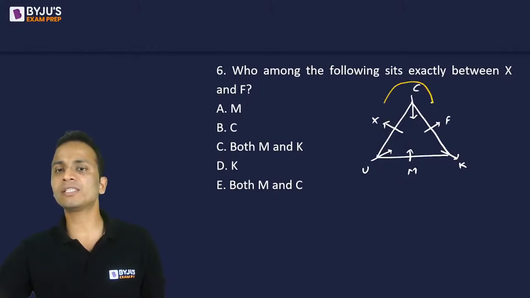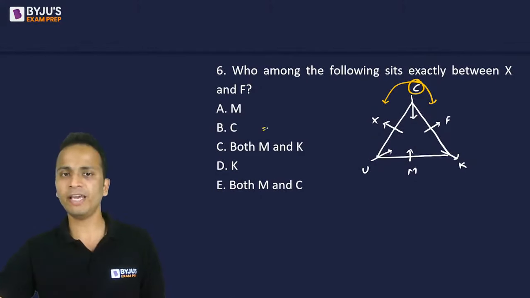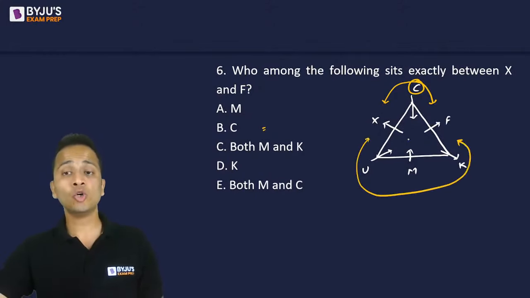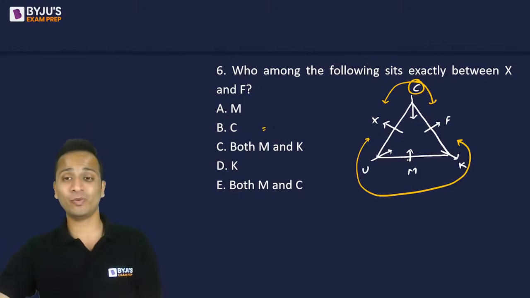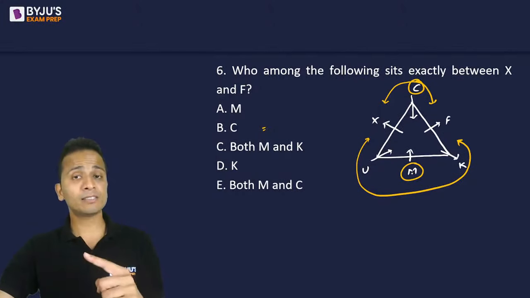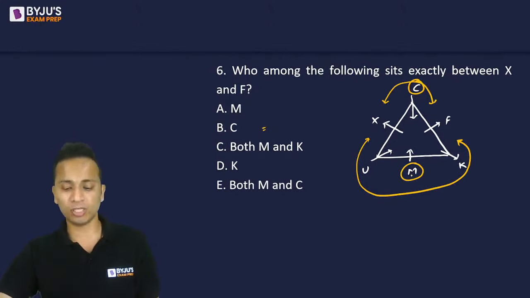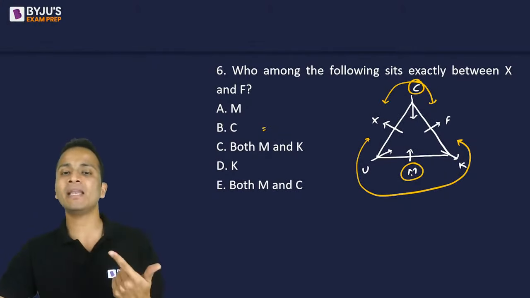So if I look at this direction, I can say that C is sitting exactly between X and F. Fine. But from the other side, who is sitting exactly between X and F? On the other side, there are three people, and I can say that M is also sitting exactly between X and F. Since the direction in which we'll have to check was not given in the question, so we should check both the directions. हमें दोनों directions में check करना चाहिए. So it can be C or it can be M.